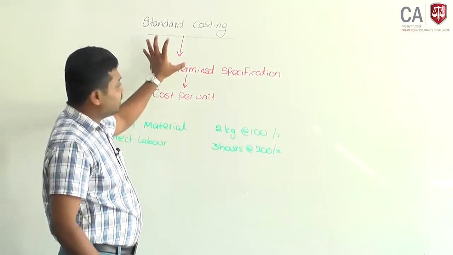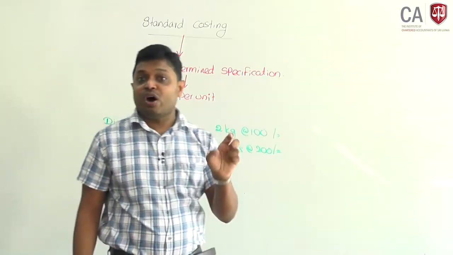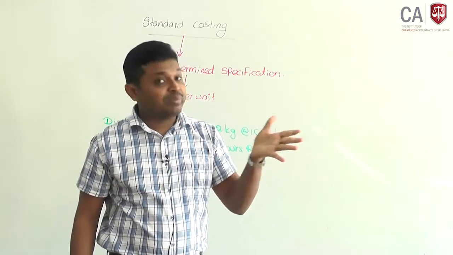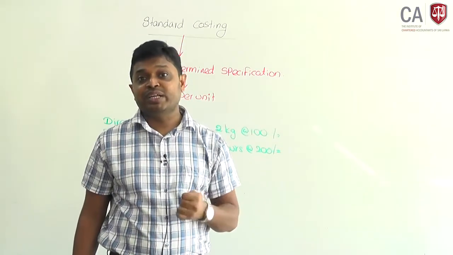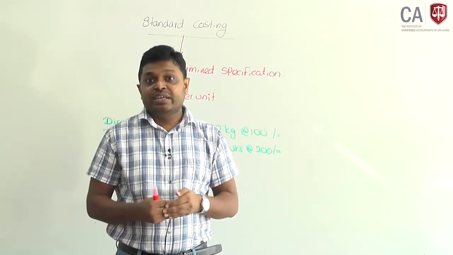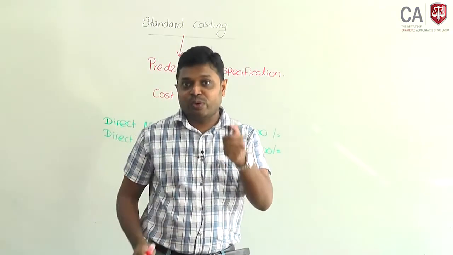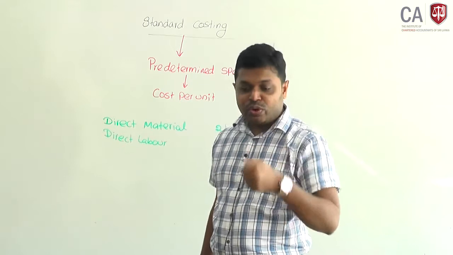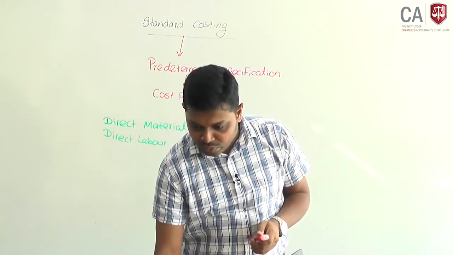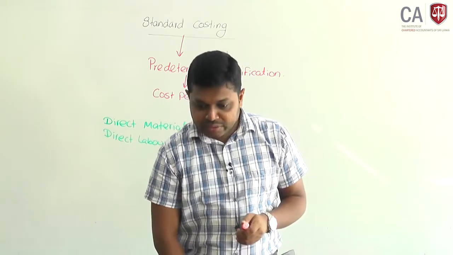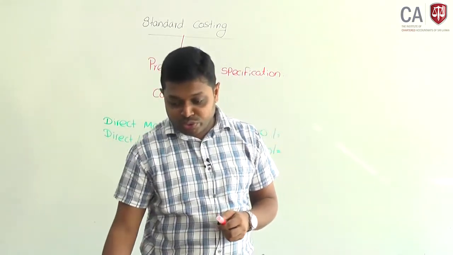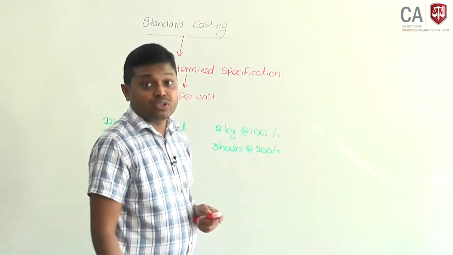Standard costing means you calculate the cost of a unit based on a predetermined specification. It might be a product, a service, or a component of a product. Standard costing accumulates cost per unit based on predetermined specification. The description given says: standard cost is a planned cost per unit of product, component or unit of a service. Planned cost per unit.